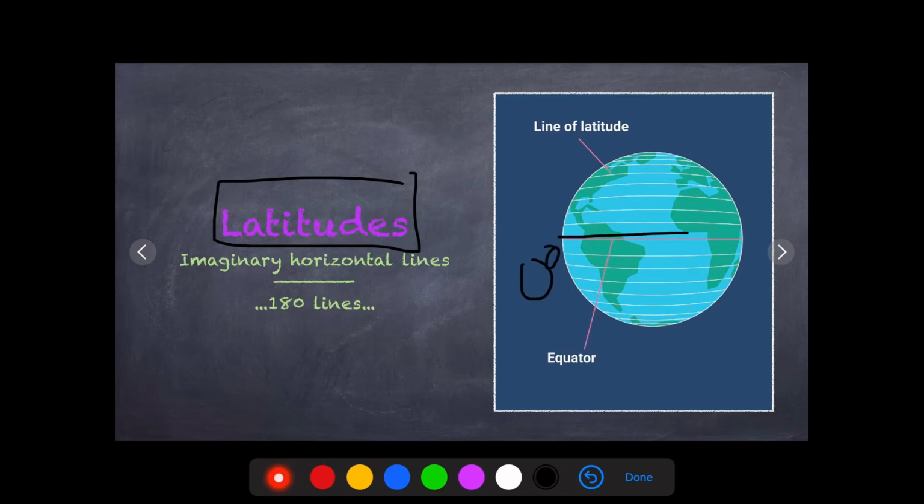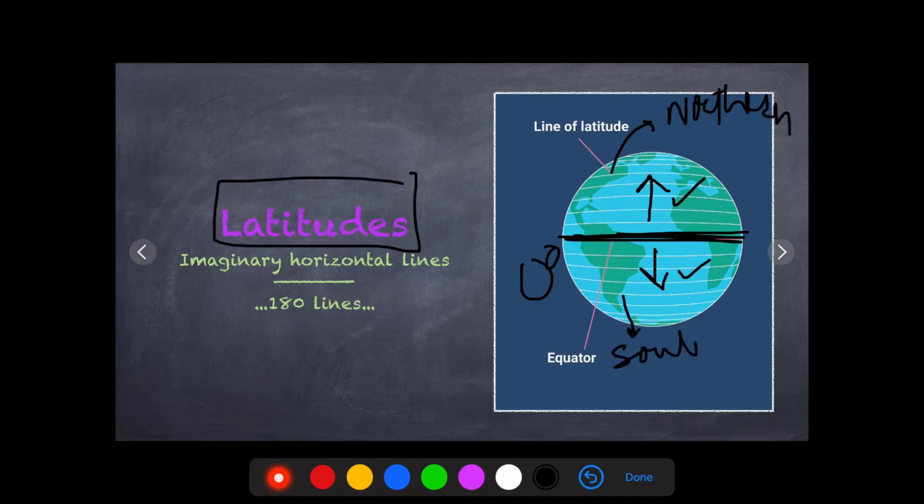So the equator is in the middle, so it passes through the middle of earth, so it divides earth in two equal halves, this part and this part. Now the part above is the northern hemisphere, and below the equator, this part is the southern hemisphere. So I hope this is clear with you, northern and southern hemisphere.